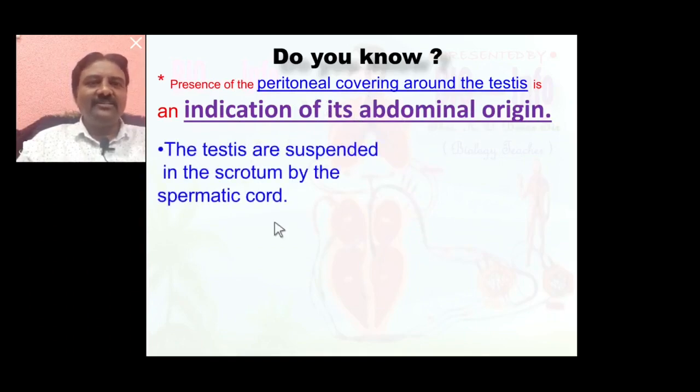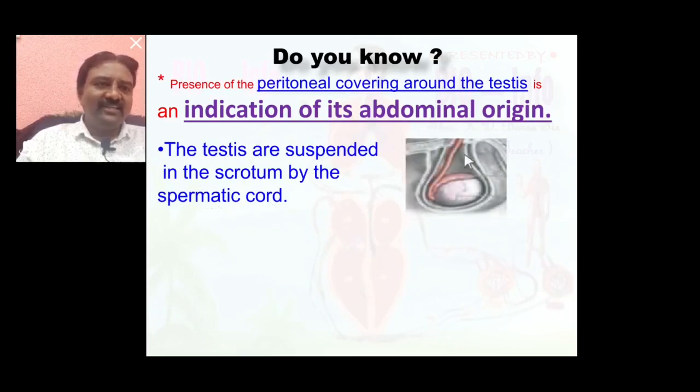One more sentence to note here: the testes are suspended in the scrotum by the spermatic cord. Here you see this is the scrotum, inside the testes are completely suspended by the spermatic cord. So the spermatic cord is seen here, and this is the testis present in the scrotum.